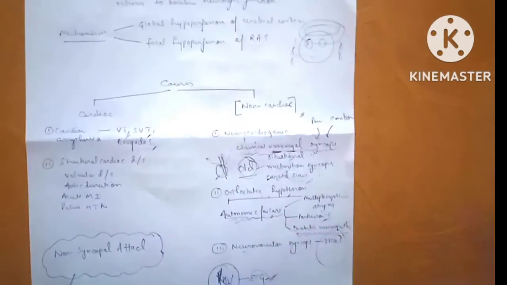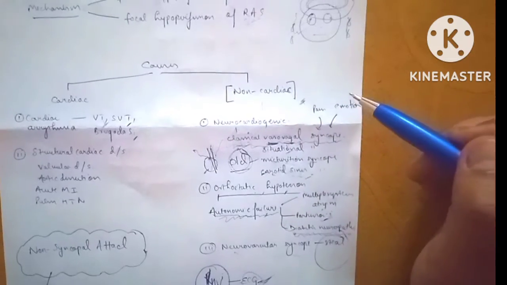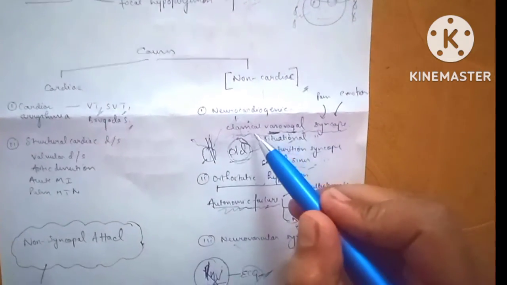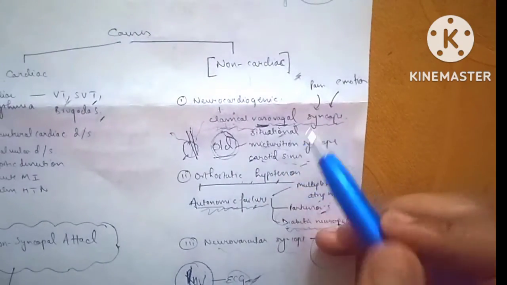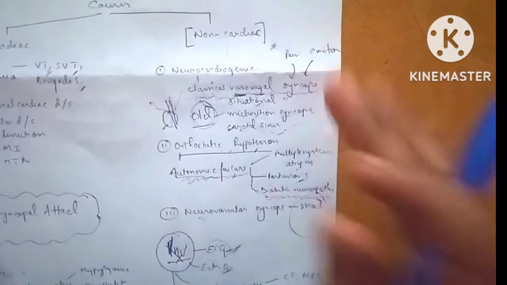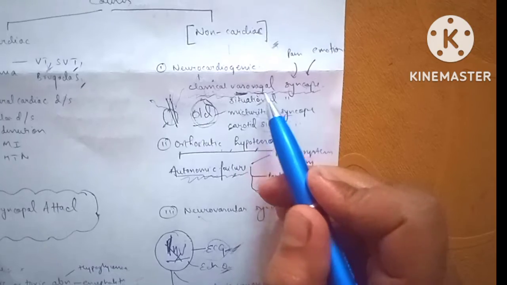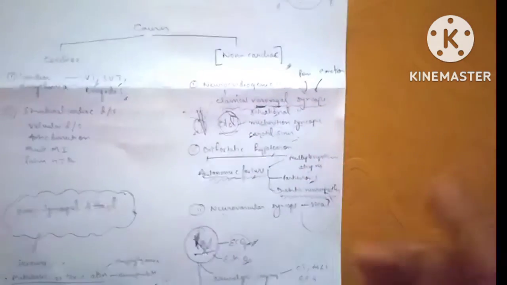Now let's try to understand causes. Going into the interesting causes first, the non-cardiac causes. The most common one of them is a classical vasovagal syncope. It comes under the neurocardiogenic type of syncope. In vasovagal syncope, vaso means vessel and vagal means vagus nerve. Let's try to understand the most common type of syncope, the vasovagal syncope.